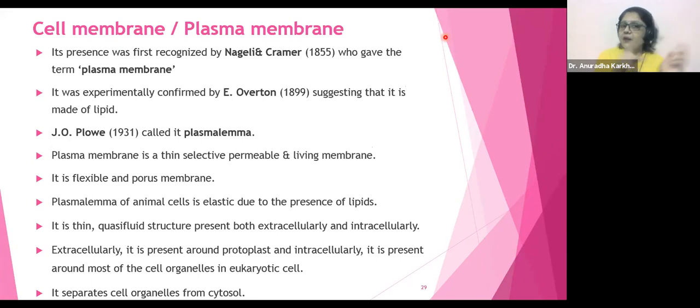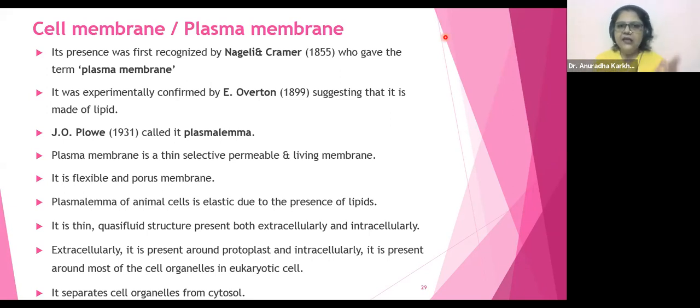Now, the plasma membrane that we had studied in bacteria was also your plasma lemma, and it had foldings called mesosomes. Do you remember? Mesosomes were the infoldings. यहाँ पर in normal cells, we don't have these mesosomes. Okay? Well, so J.O. Plov called it as plasma lemma.